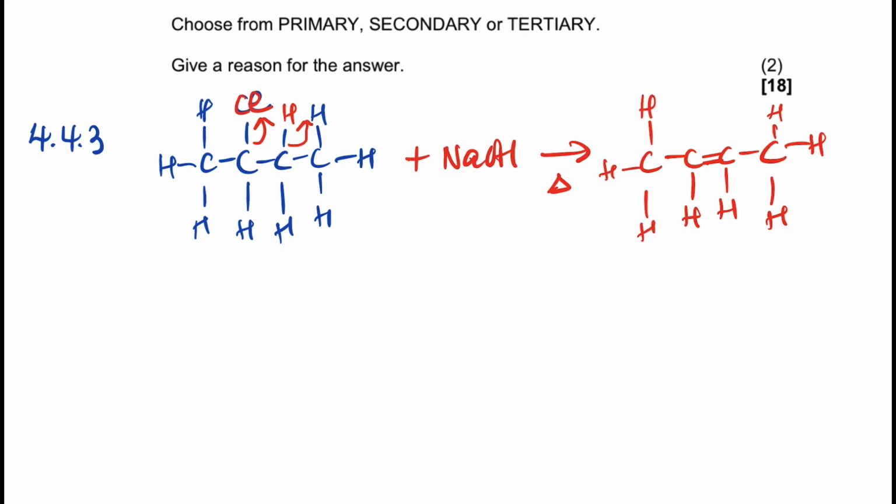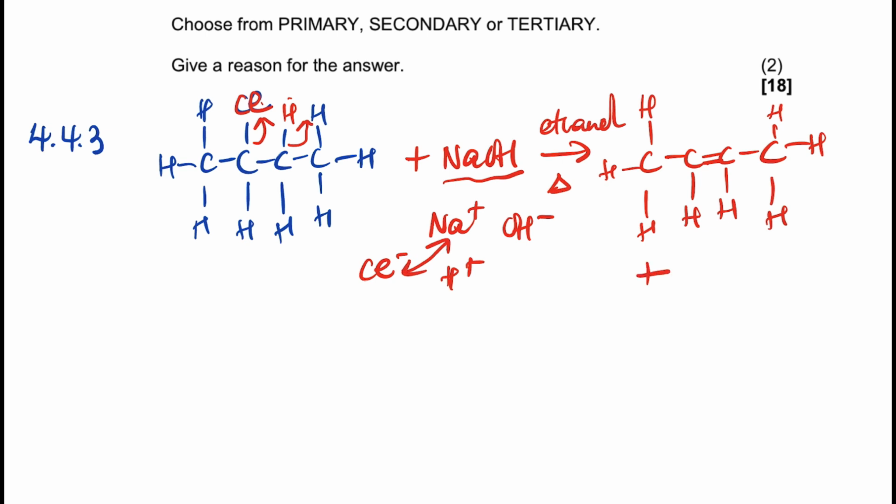And what is the byproduct? What is basically going to happen is that this sodium hydroxide, since this is in ethanol, is going to split into sodium ion and hydroxyl ion. And this chlorine that you remove there is going to be chloride, and this hydrogen that you remove there is going to be hydrogen ion. So these two are going to be attracted and form a byproduct here.